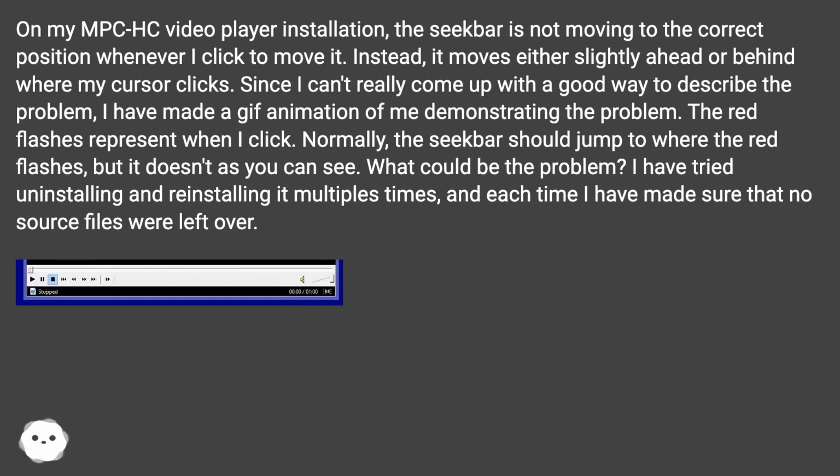I have tried uninstalling and reinstalling it multiple times, and each time I have made sure that no source files were left over.